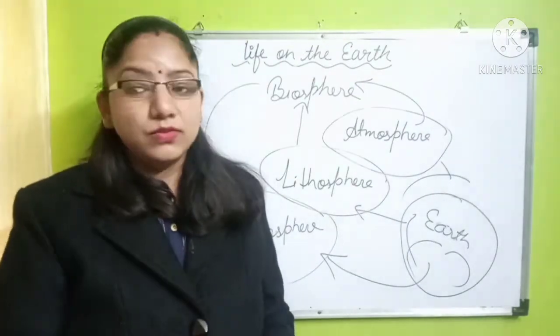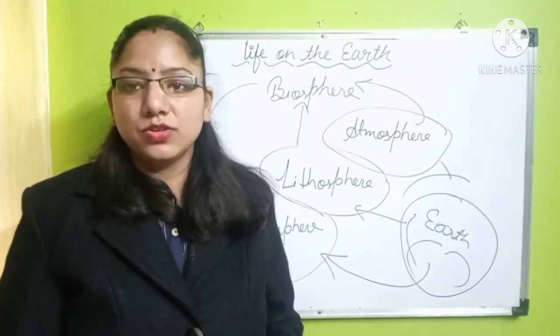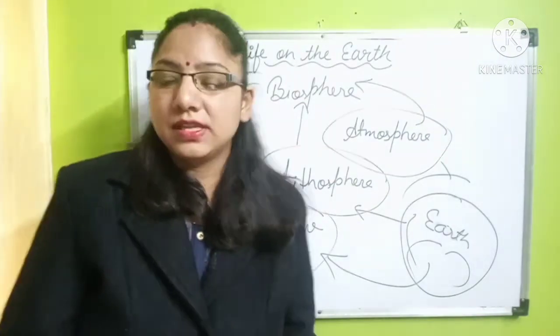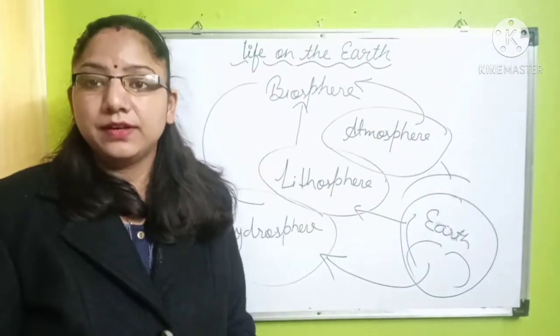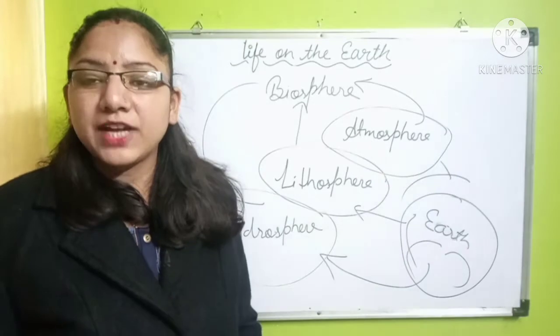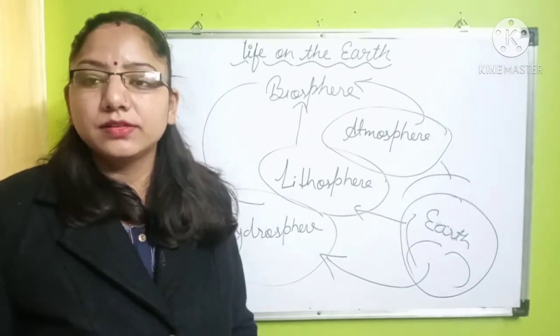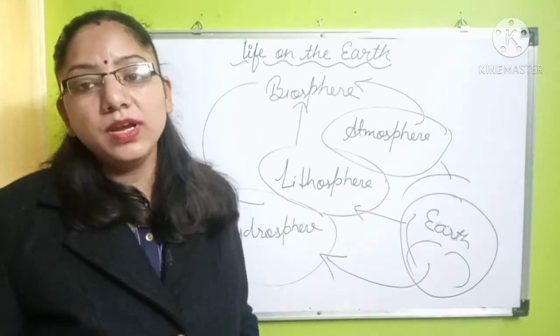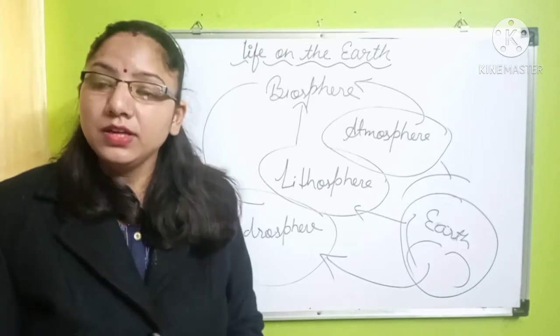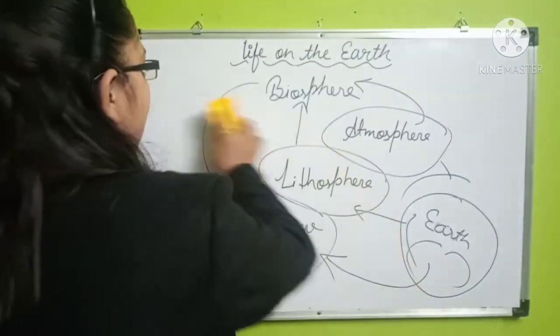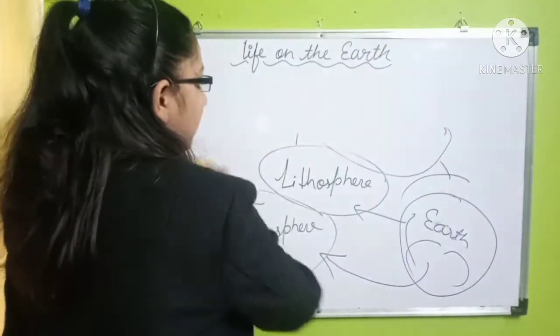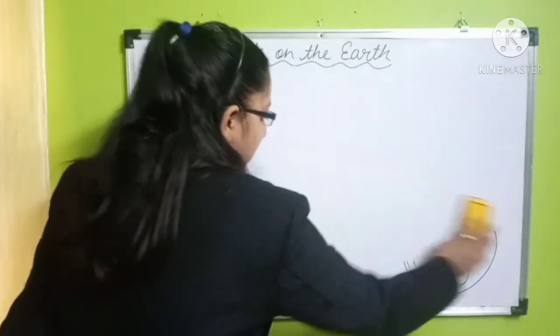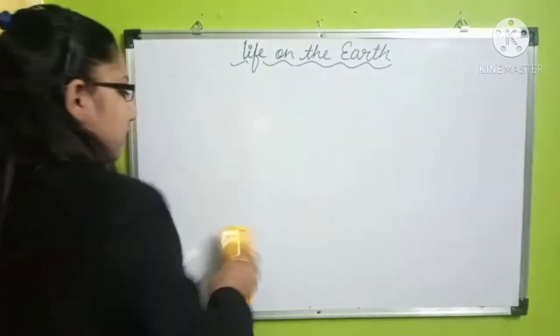So now what is our question? What is ecology? In other words, we can say it is the study of the biosphere, in which the atmosphere, lithosphere and the hydrosphere are included. That is known as ecology. Clear? So now we will see where the word ecology came from. Okay, so let's see what is ecology.